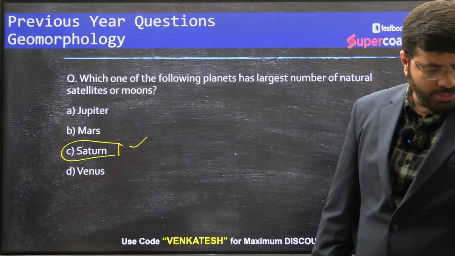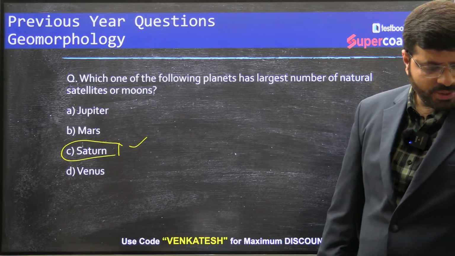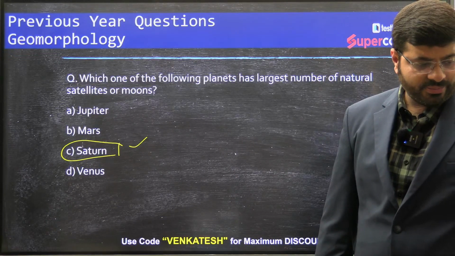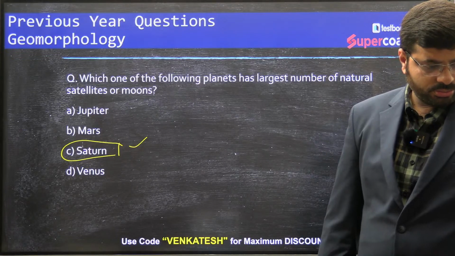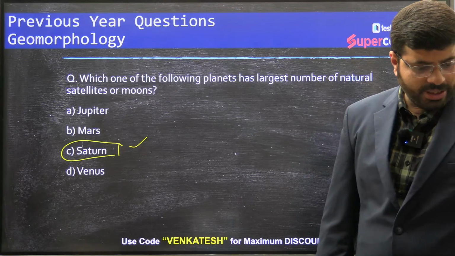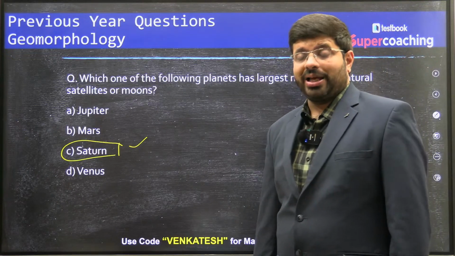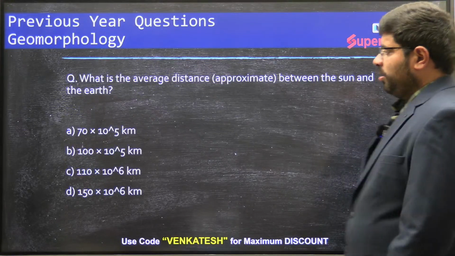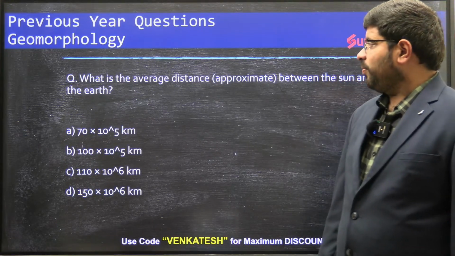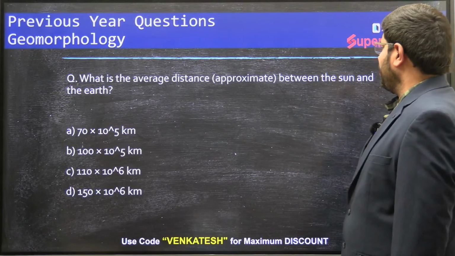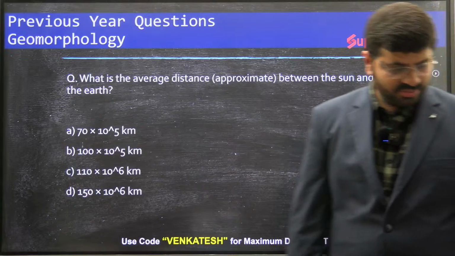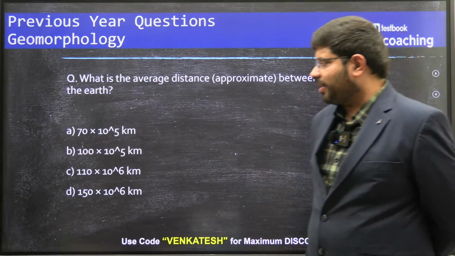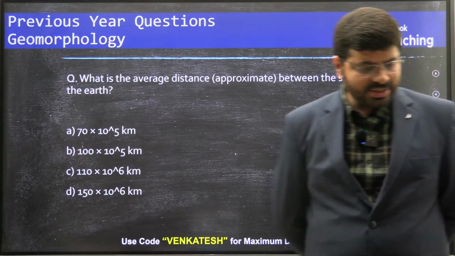Can you name some other major moons? Ganymede is one major moon. Right. Let's move forward. Now try to answer this. What is the approximate average distance between the sun and the earth? Think about this.